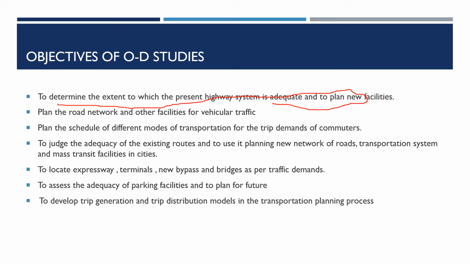When we say plan, it can be planning a road network or other facilities, or planning the schedule of different modes of transportation. When we talk about different transit services, we can think about introducing an LRT mode or BRTS, or even the schedule of such modes. It also covers the adequacy of existing routes, or planning a new network of roads or mass transit facilities in cities.